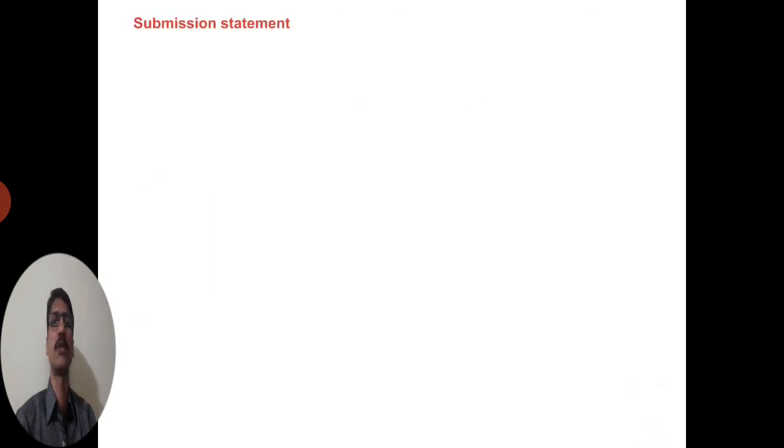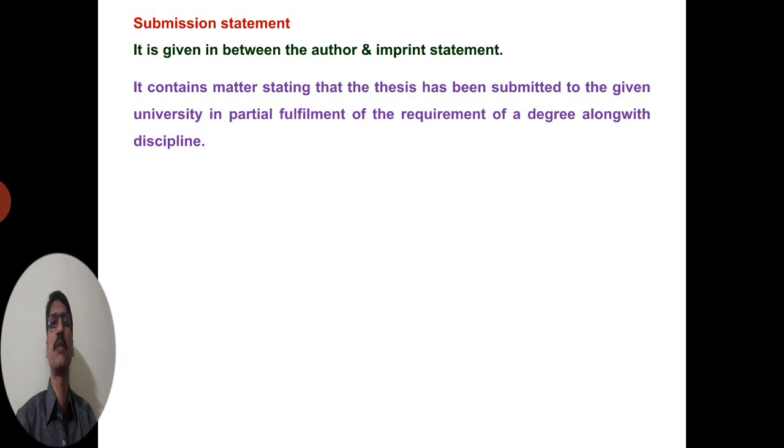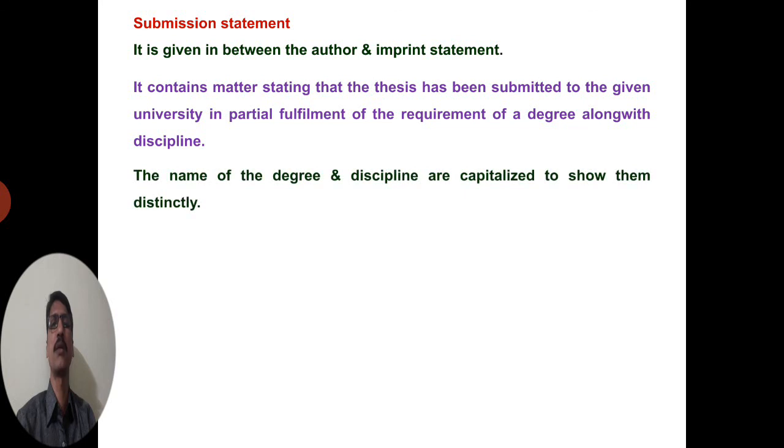The next statement is the submission statement. It is given in between the author statement and the imprint statement. The first statement is the title statement, the second is the author statement, the third is the submission statement, in between the author statement and the last imprint statement. It contains the matter stating that the thesis has been submitted to the given university in partial fulfillment of the requirement of the degree, along with the discipline. The name of the discipline is given in capital form to show it distinctly. Already we are seeing the title page.